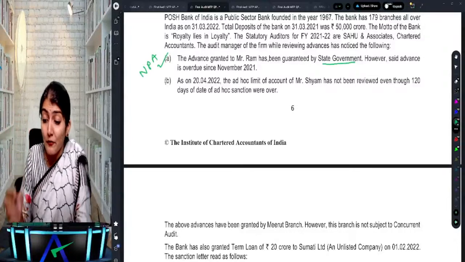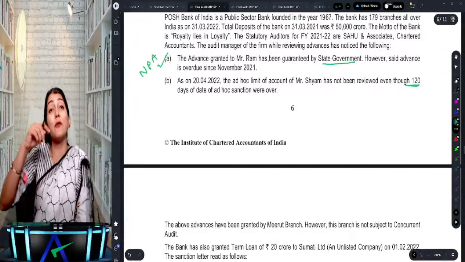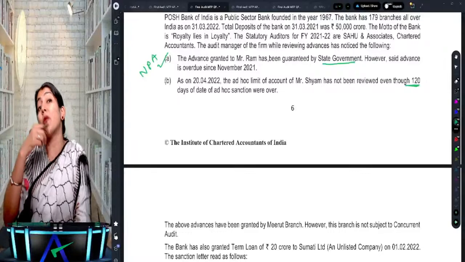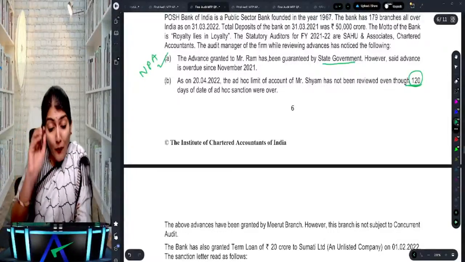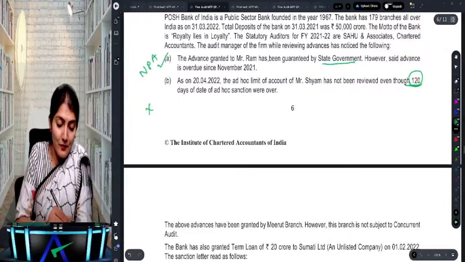Sham has not been reviewed even though 120 days are over. Now it says 180 days. Limits not reviewed within 180 days are to be treated as an NPA. It has not been reviewed even though 120 days are over, so this need not be treated as an NPA.